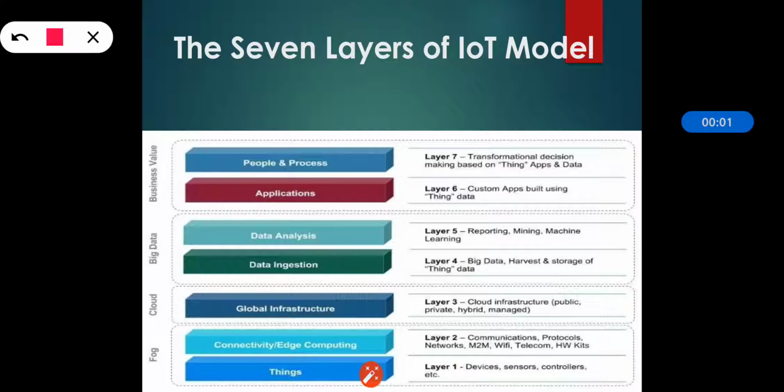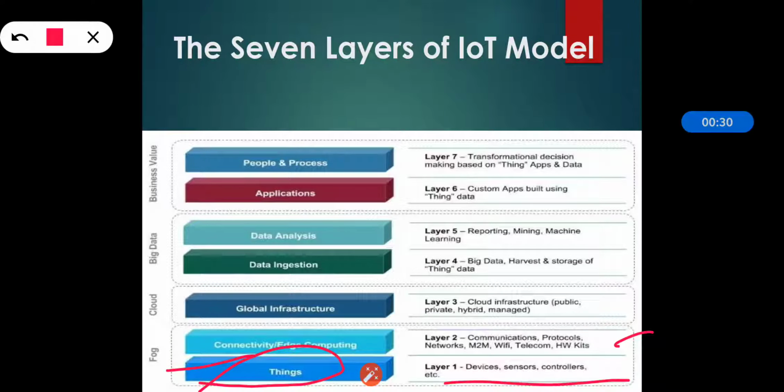So we have seen the 7 layers of IoT, but now we will see another way of learning the IoT model. At the bottom is layer 1, that is the things layer. It is comprised of devices, sensors, controllers, as we can see in the figure. Then comes layer 2, which is the connectivity and edge computing layer.